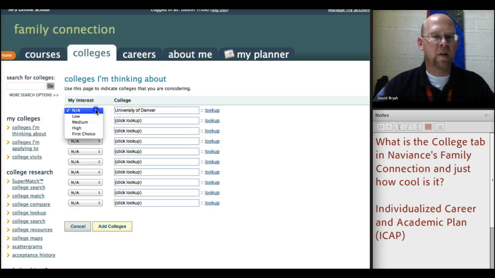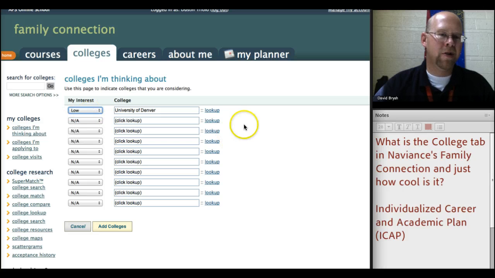And you would say, what's my interest in the University of Denver? Well, it's a private university, so it's pretty expensive. So I'm going to give it a low score. I mean, I would like to go there if I got a lot of scholarships, but it's pretty expensive, so I don't know, maybe it's not the right one.